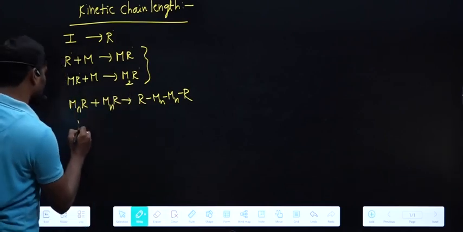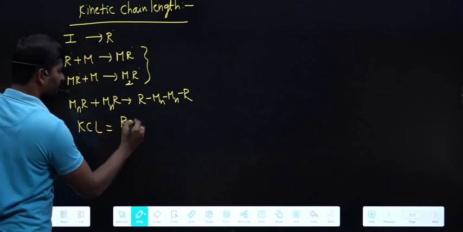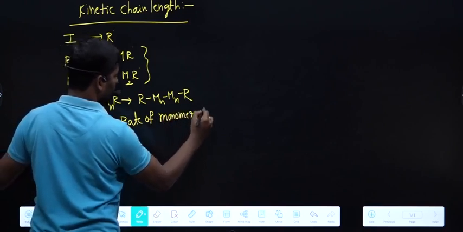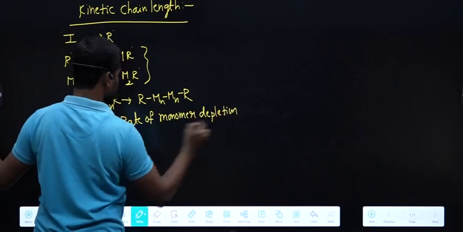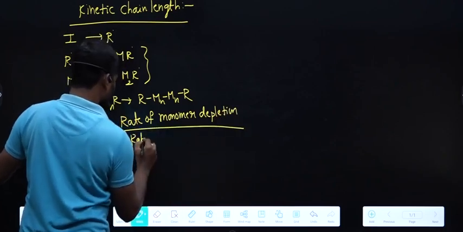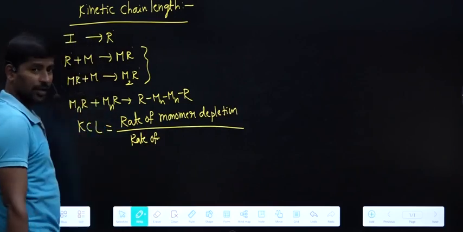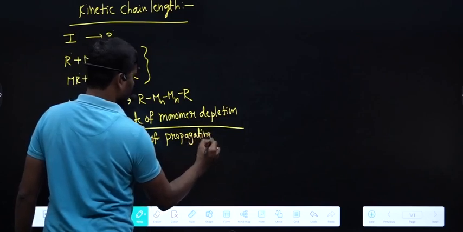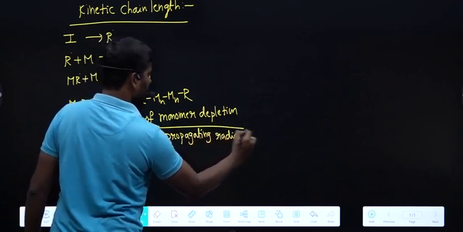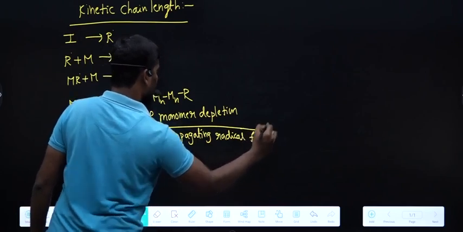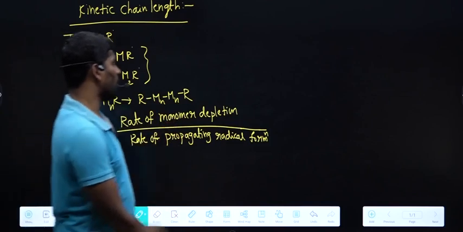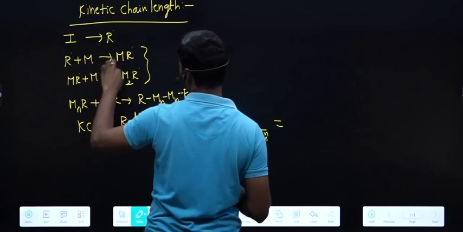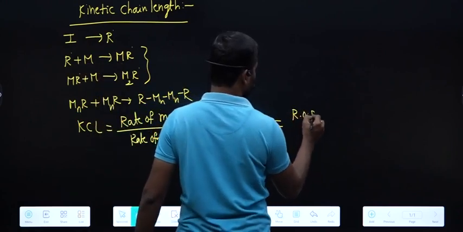That can be calculated as follows: kinetic chain length is the ratio of rate of monomer depletion to rate of propagating radical formation. Monomer is consumed in the propagation steps, so rate of monomer depletion is nothing but the rate of the propagation steps.